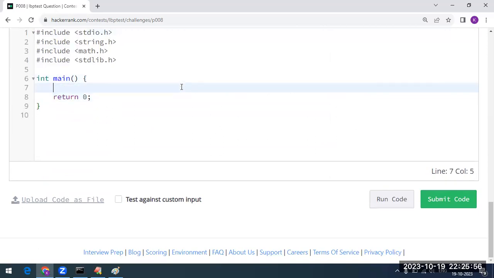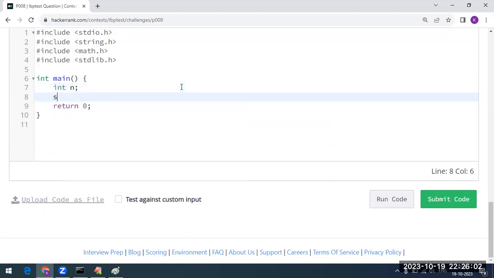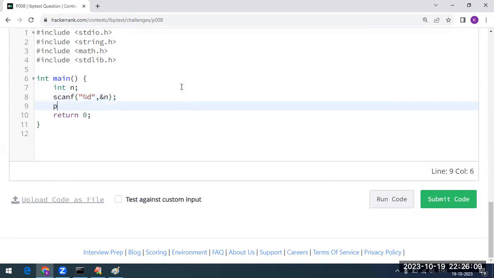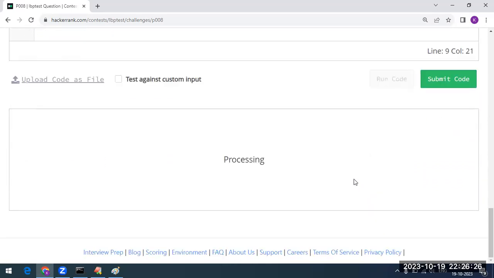Sir, let us see how you can implement it. Integer n, I am taking n as the input. That's all. It is the only input that is required. So we are going to read the value of n from the user. After this, what we have to do? printf with percentage d, and I am taking n plus n by 6. It is sufficient, right? Whatever the value of n we are giving, plus that n value divided by 6. Let us run the code.